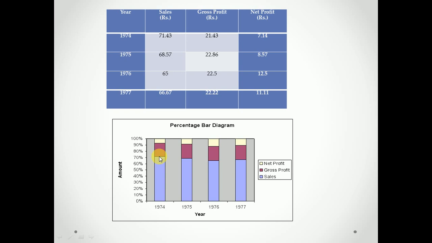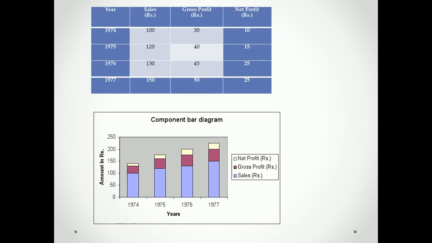If there is a value, say like this, 100, 30 and 10, you have to calculate the percentage of the total. The total is 100 plus 30 plus 10: 130 plus 10, 140. The total for the year 1974 is 140.